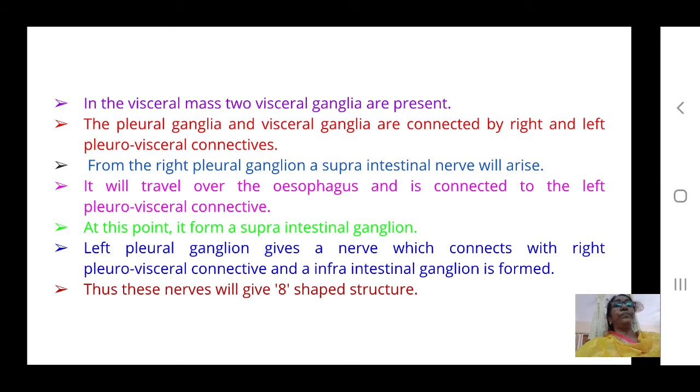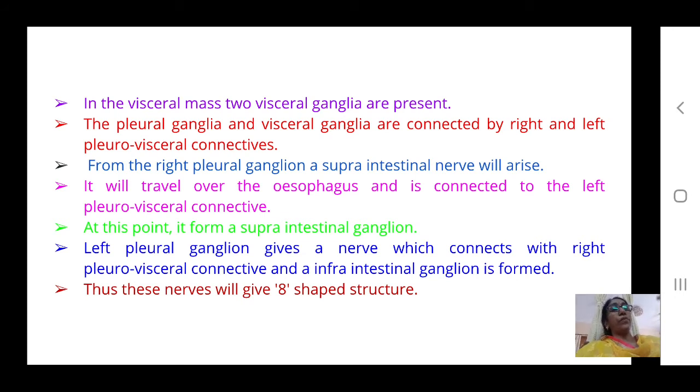Arising from the pleural ganglion, a supraintestinal nerve travels over the esophagus and is connected to the left pleurovisceral connective.